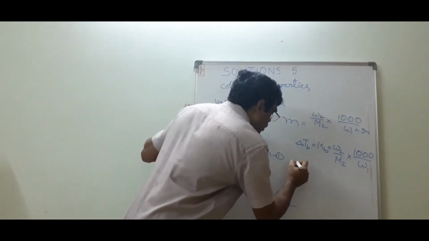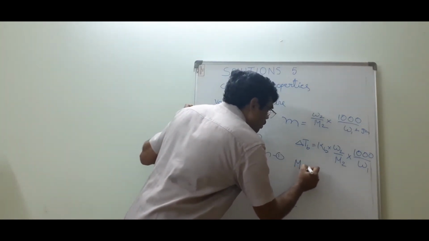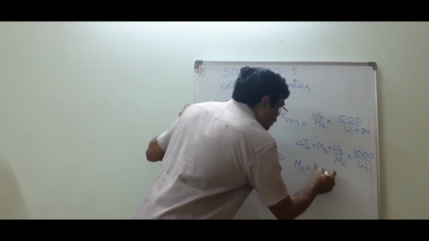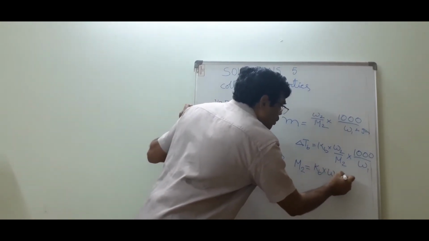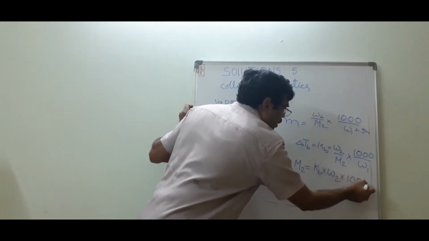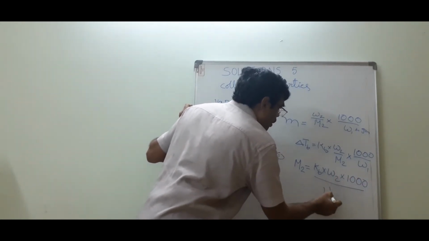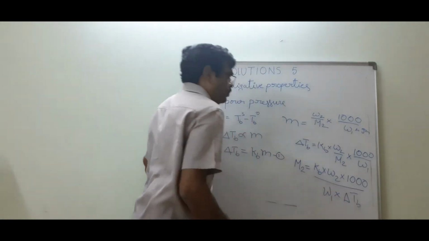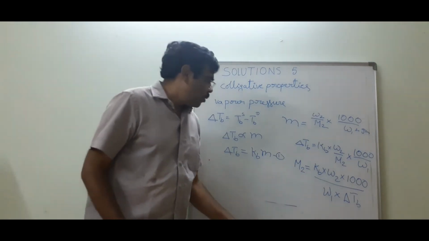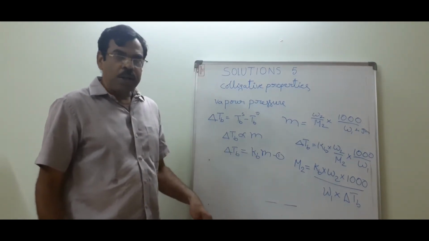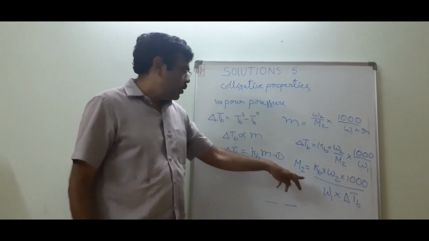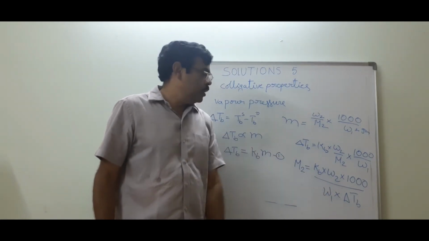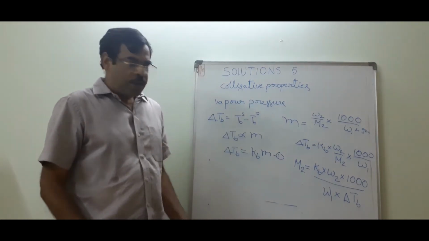Now the molecular weight of solute, M2, is equal to Kb into W2 into 1000 by W1 into delta Tb. Using this formula we can find the molecular weight of solute by knowing the values of Kb, W2, W1 and delta Tb. Okay, I will continue next.